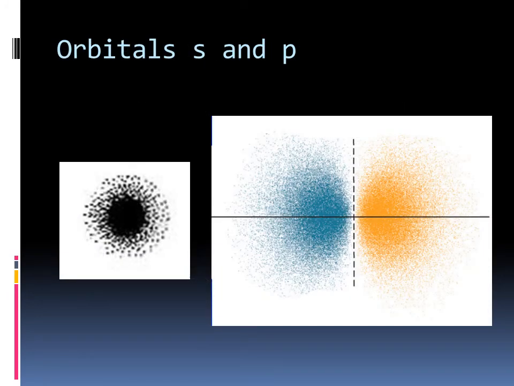Now, here are 2 pictures of wave functions. You can also look at pages 4 and 5 of your packet for other examples. The one on the left is an example of an s orbital. The one on the right is an example of a p orbital. For both wave functions, each dot is the probable location of where an electron could occur. Where the dots are heaviest is where the electrons are most likely to be found. Now, note that these are both 3-dimensional shapes, which we call electron clouds or atomic orbitals.